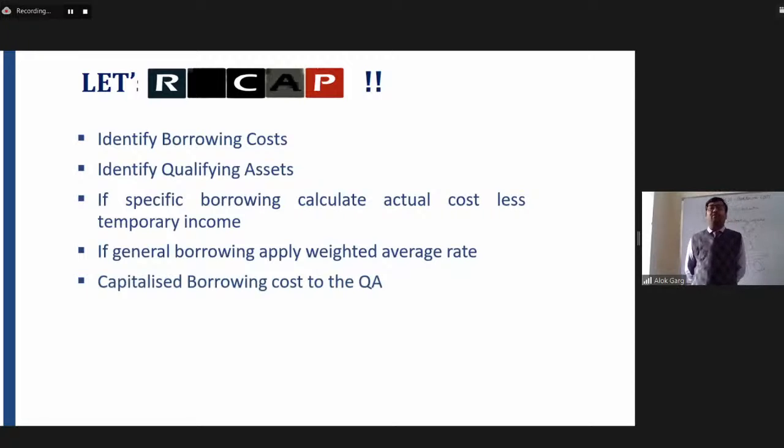recognized if the future economic benefit is probable and cost can be measured reliably. Then we discussed that the borrowing cost needs to be capitalized to the qualifying asset. Then we discussed the period of capitalization.